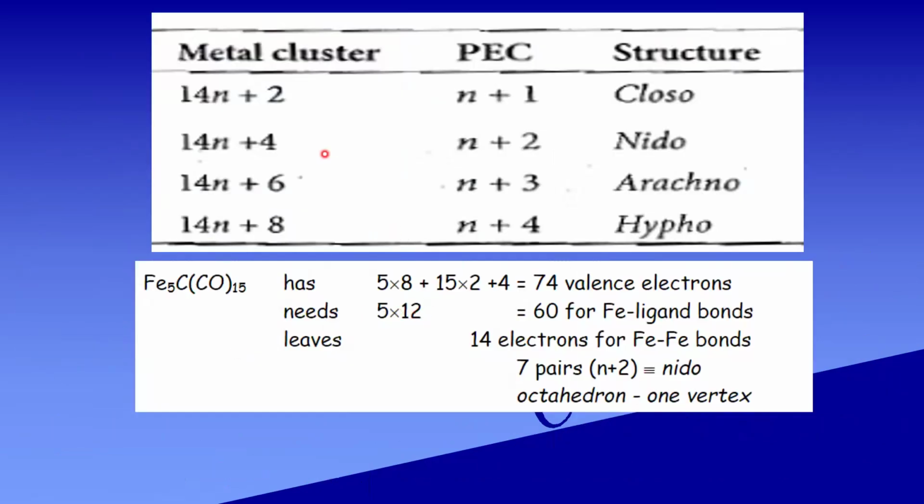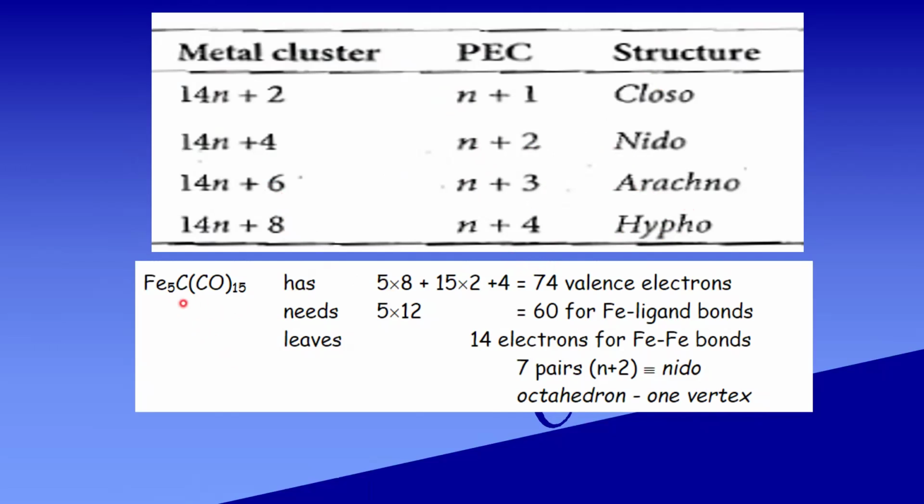Now, the metal clusters follow transition metals exclusively. Transition metal clusters follow the 14n plus 2, 14n plus 4, 14n plus 6, and 14n plus 8 rules. In polyhedral electron counting, n plus 1 gives closo, n plus 2 gives nido, n plus 3 gives arachno, and n plus 4 gives hypho. Here n is the number of metal atoms. Let us see one example.